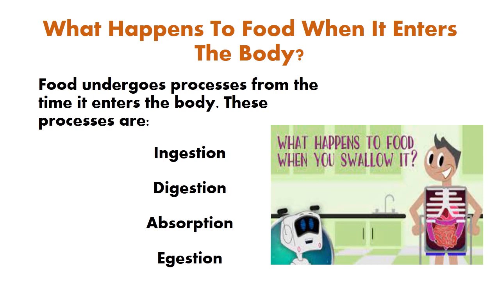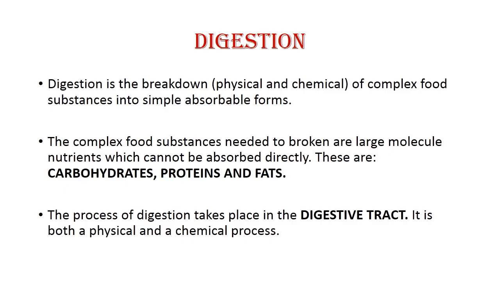Now, when the food is digested, it is absorbed through the small intestine into the bloodstream, where it goes to the various parts of the cell that uses it. The undigested part of the food that we take in is passed out through the anus, and that process is called egestion. Now, moving ahead, we'll look at digestion proper.